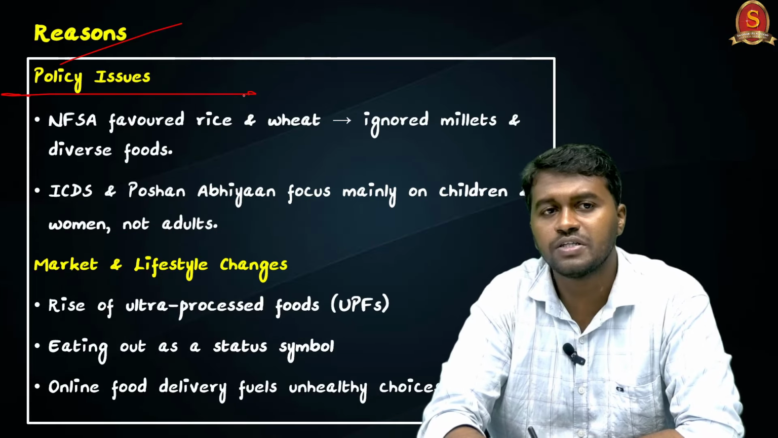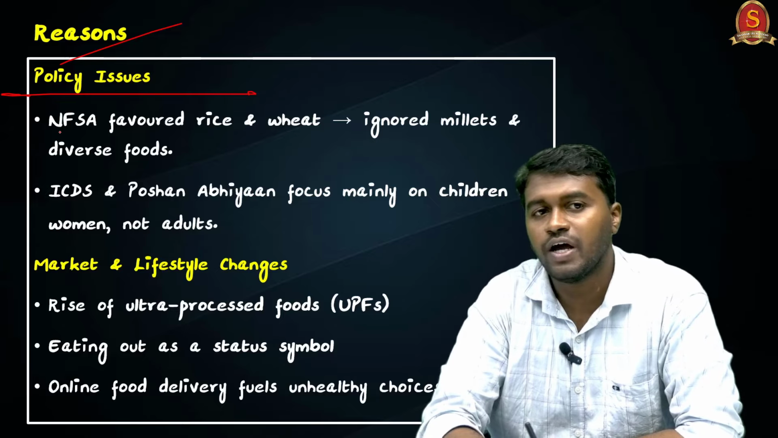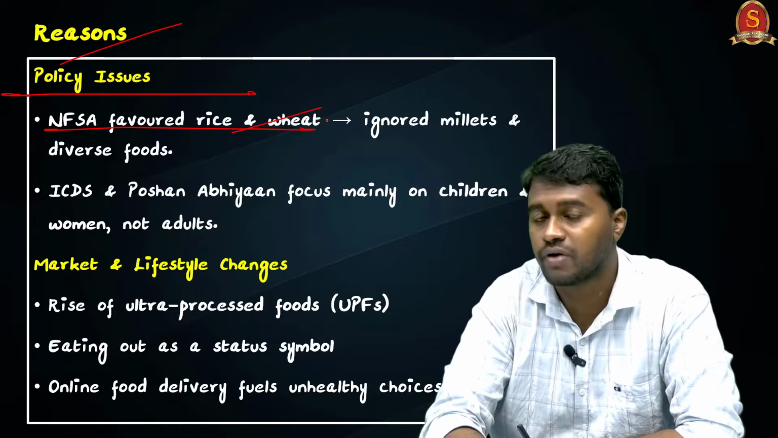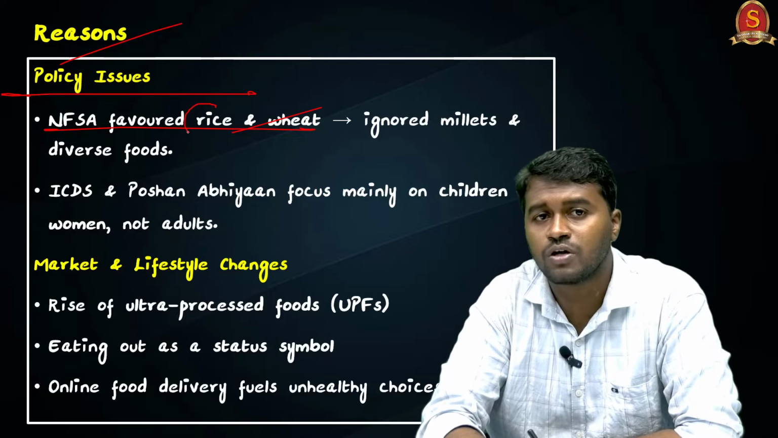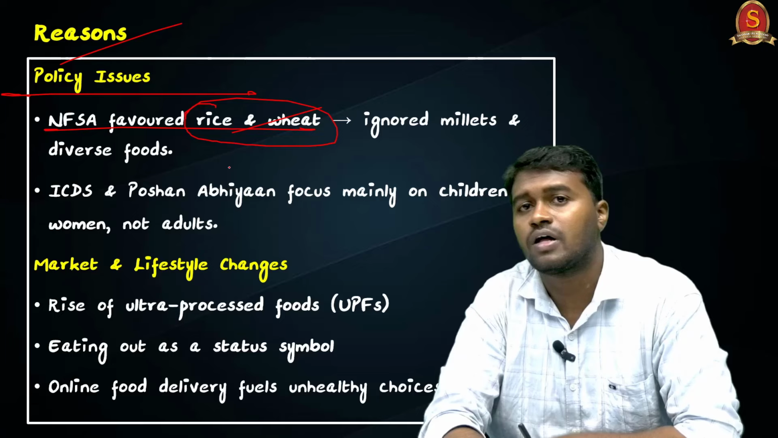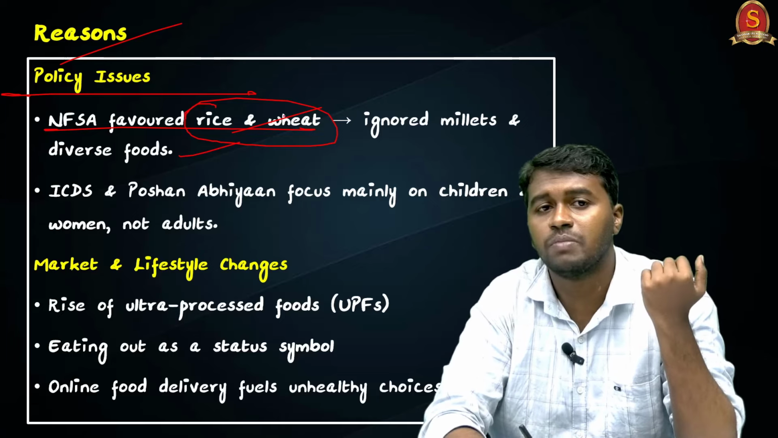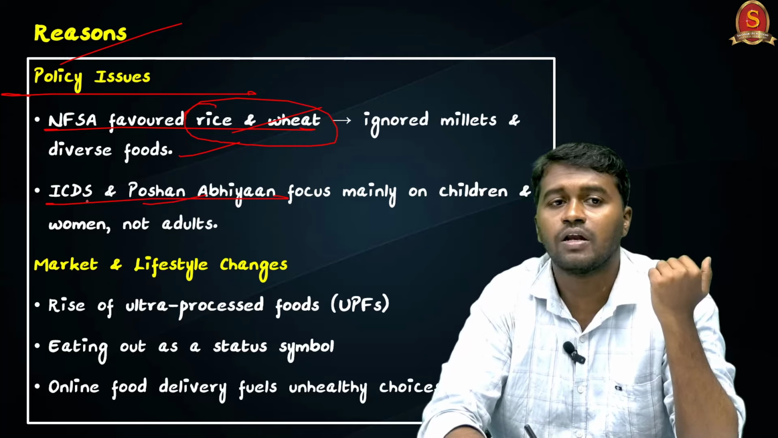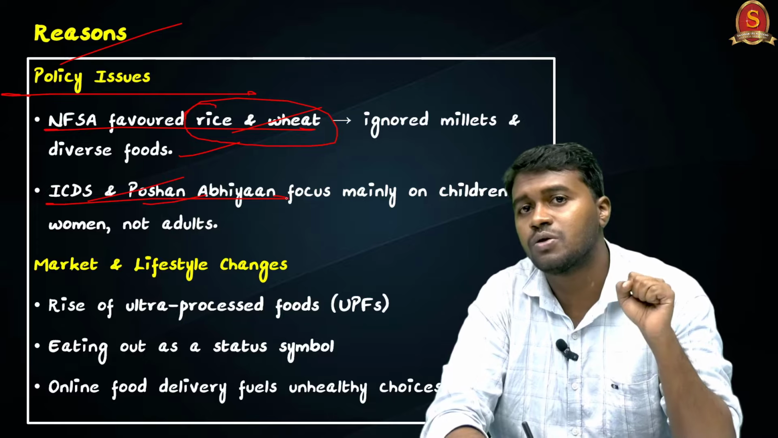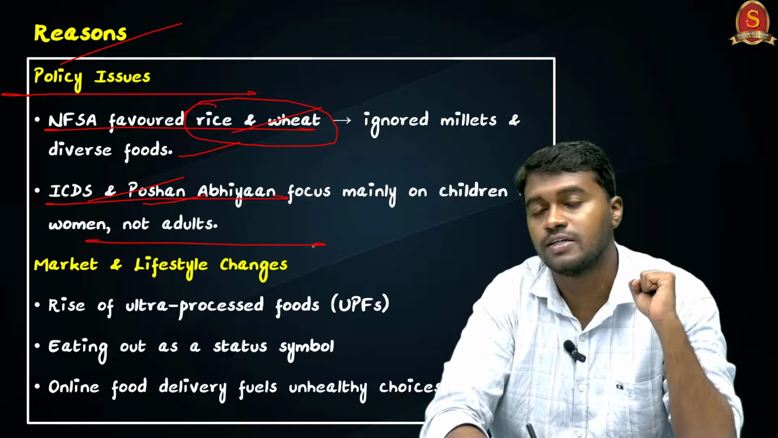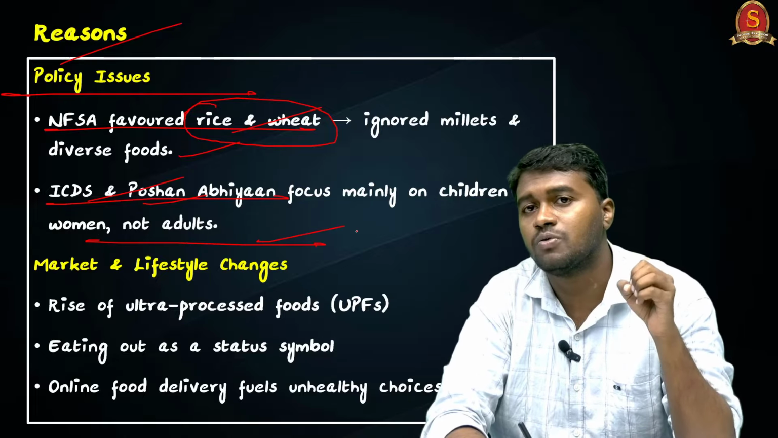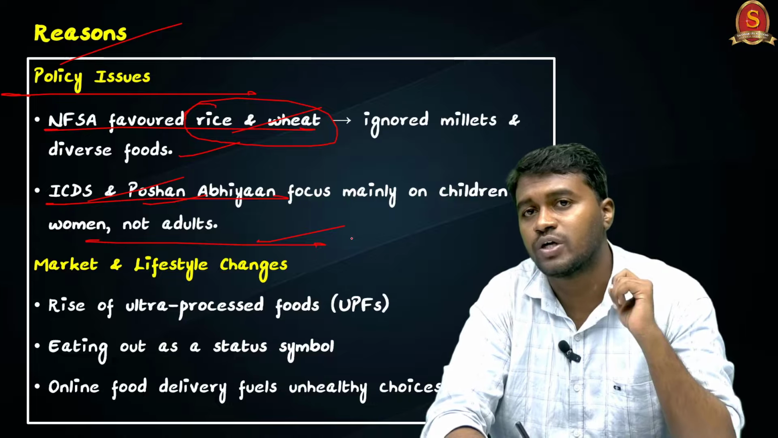The first major reason is the policy issues. So we have the National Food Security Act, which ensures that food is not just a need but a right. But that is also giving more importance to rice and wheat, ignoring other sources of nutrition like millets and diverse food. And we have umbrella programs like Poshan Abhiyan and ICDS, which mainly focus on children and women, ignoring adults. So we need a nutrition program which includes people irrespective of age and section.